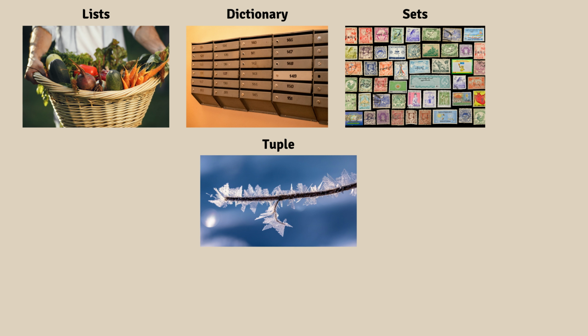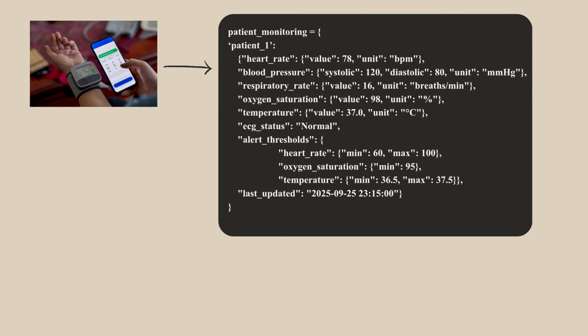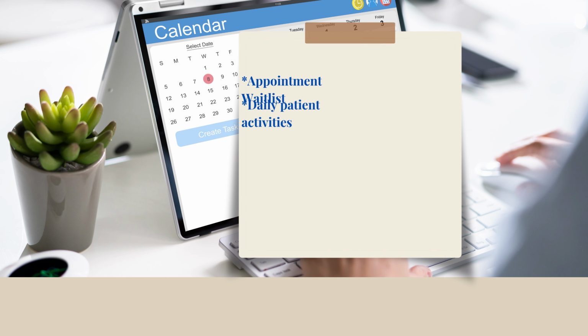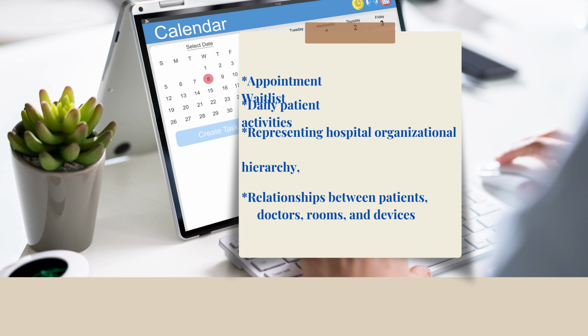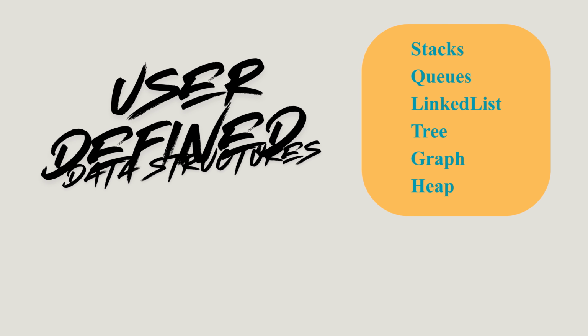These arrays, lists, stacks, and dictionaries are optimized, fast, and easy to use, but sometimes they are just not enough. Suppose you want to build a patient monitoring system. A dictionary is enough to store and retrieve data very quickly. But what if you want to create an appointment wait list, daily patient activities, representing the hospital organizational hierarchy, and relationships between patients, doctors, rooms, and devices? To maintain all those things, we need to use user-defined data structures. These are our own customized tools to organize and manage data based on your needs.